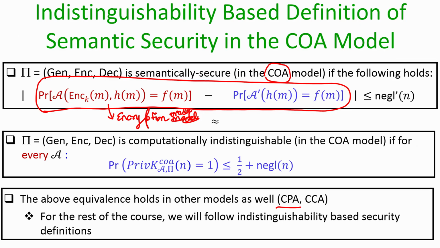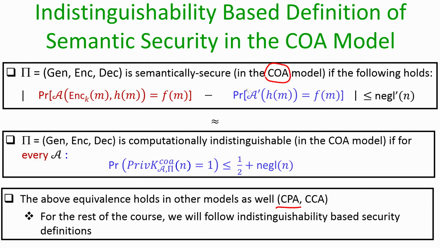So, we can come up with a version of the semantic security in the CPA model, in the CCA model and so on, where the essence of the definition will be that the absolute difference between the two probabilities of the adversary computing f of m in the first world and f of m in the second world should be upper bounded by a negligible probability. That will be the essence of the semantic security definition in the CPA model, CCA model and so on.